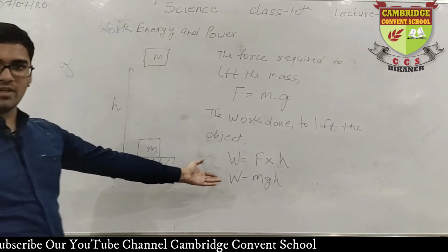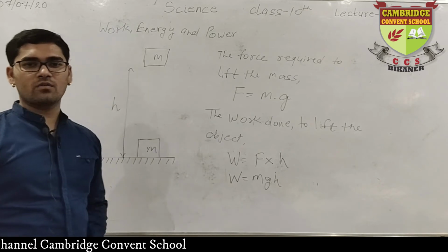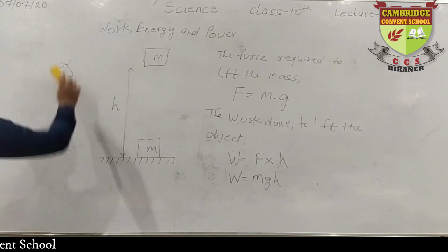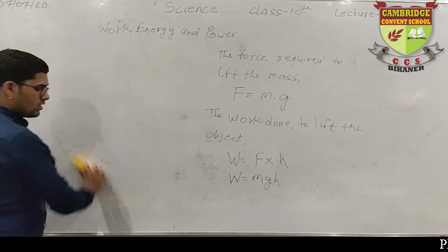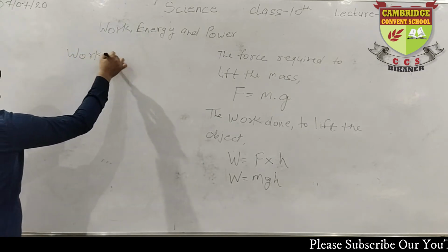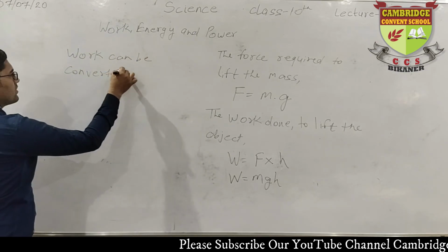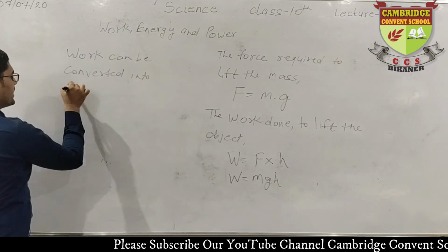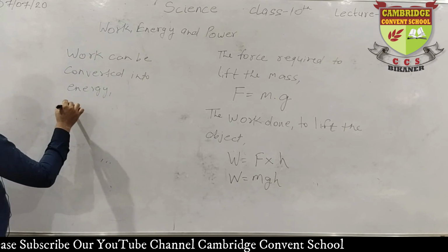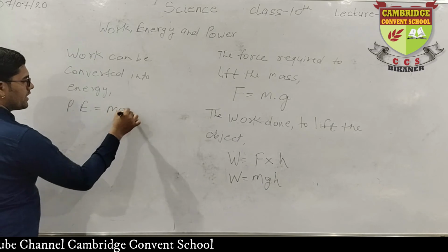But this is work. We have to find potential energy, and we know very well that work is converted into energy. I am erasing this. You will write: work can be converted into energy. So in place of W you can write PE, potential energy, and the formula is the same, mgh.